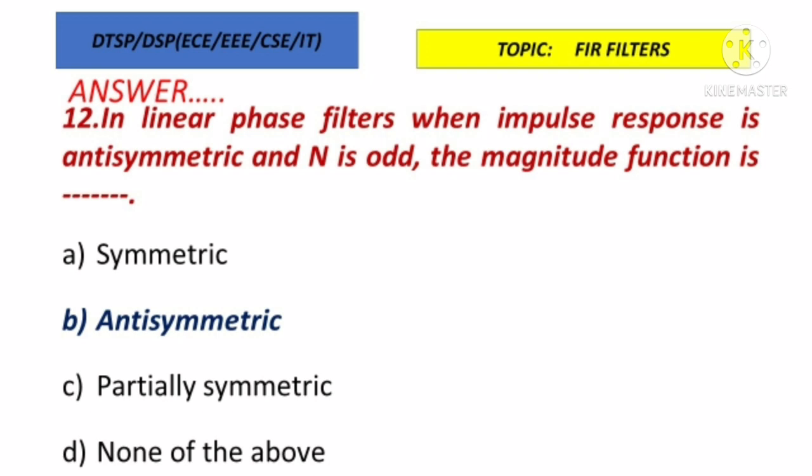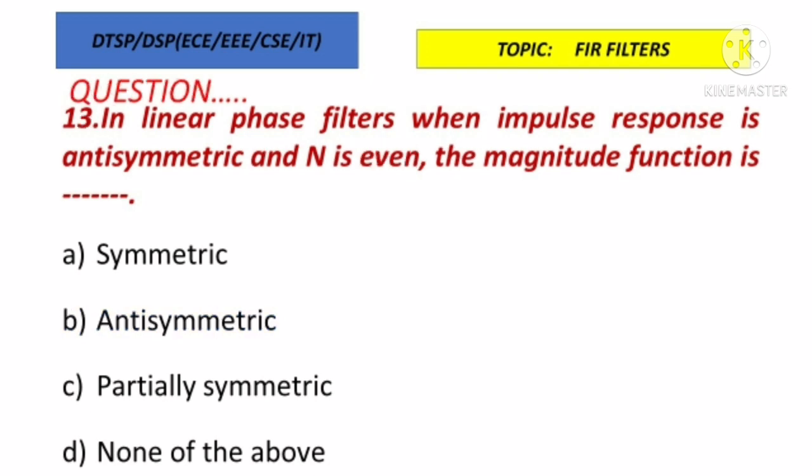The next question. In linear phase filters, the impulse response is antisymmetric and n is even. In the previous question, it was antisymmetric and n odd. Here the impulse response is antisymmetric and n is even. What about the magnitude function? Will it be symmetric, antisymmetric, partially symmetric, or none of the above?